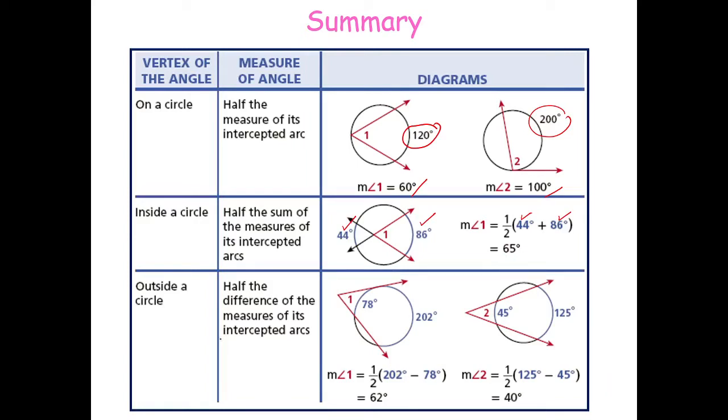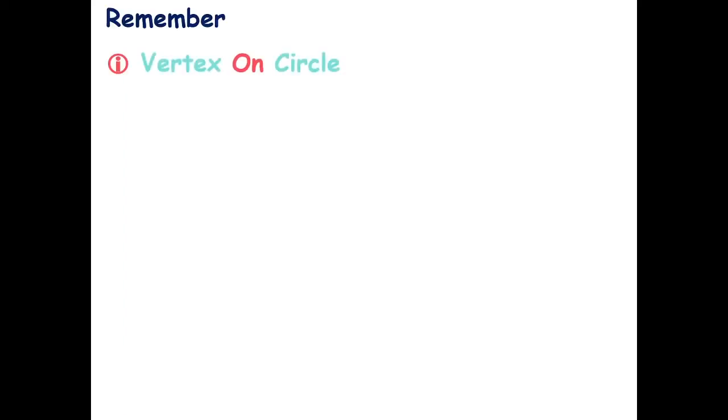Same thing if you're going to have outside the circle, you will be subtracting the bigger arc minus the smaller arc. That's why it's 202 minus 78, divided by 2, that's 62. The same thing as this one, 125 minus 45 divided by 2, you're going to be getting 40 for that. Okay.